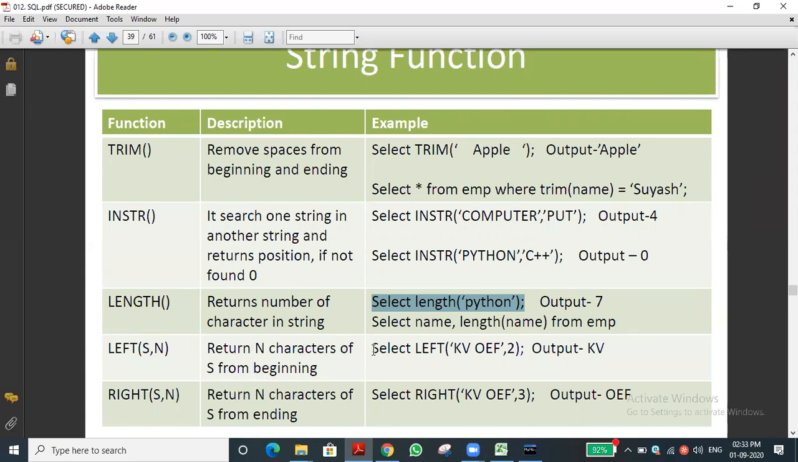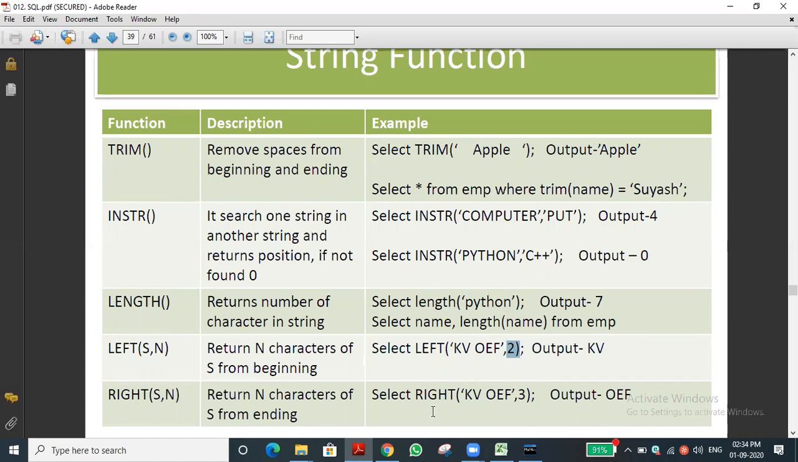You can see the example. Select left of KVOEF. It is a string. 2 is given. 2 means from the left side, the starting 2 characters will be displayed. Left side means starting. What is the first character? K. What is the second character? V. So K and V will be displayed because we asked to print 2. It takes 2 arguments.